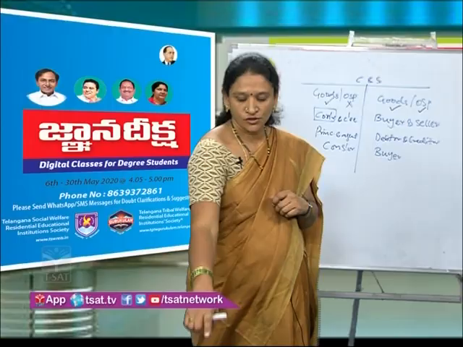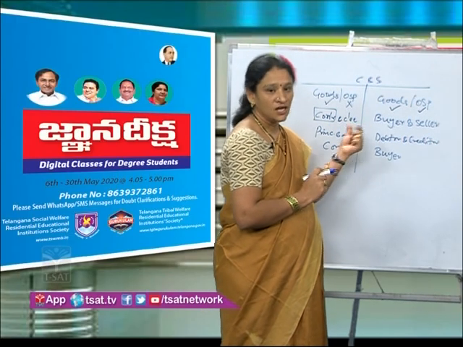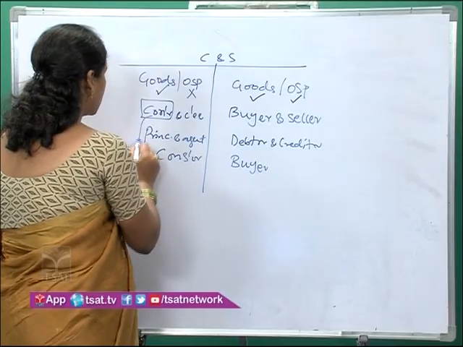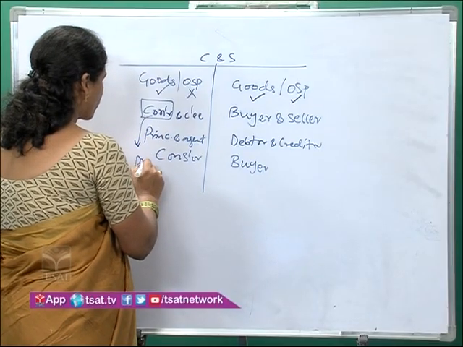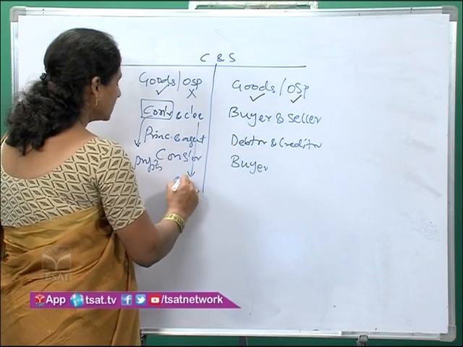The next point of difference is consideration. Consideration means something in return. Here we have two parties, consignor and consignee. So what is the consideration for each? The consignor will get profits, whereas the consignee will be getting commission.